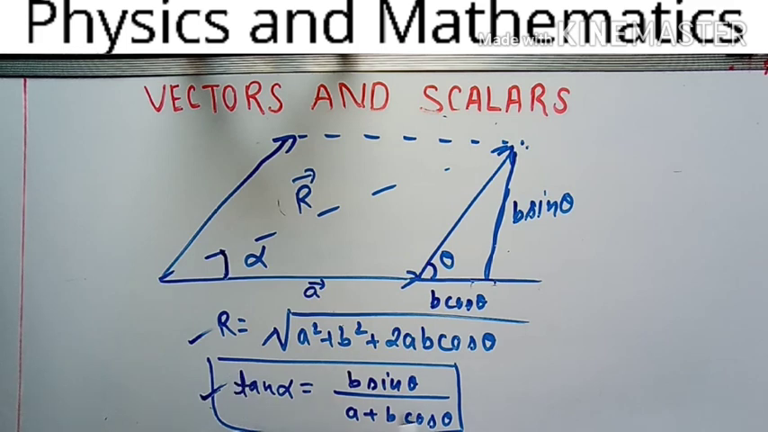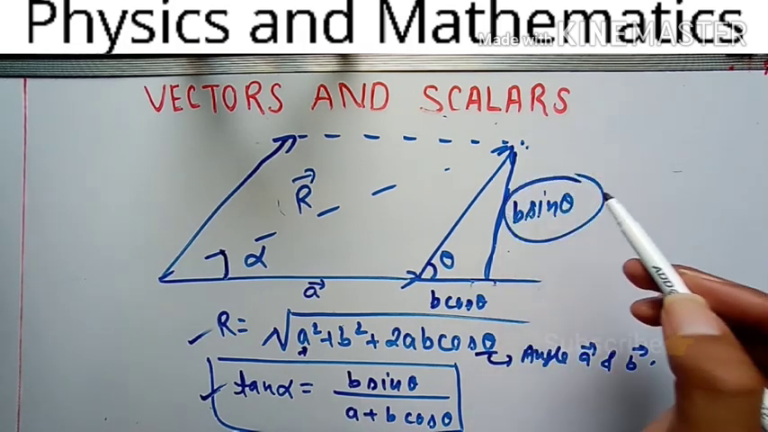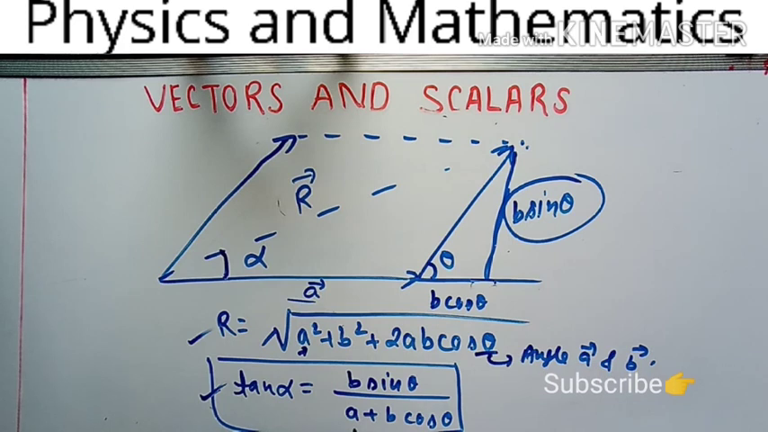Now how to memorize the formula? This is so simple. For memorizing it, you have to look here. This is the square of magnitude of the first vector, this is the second, and this is 2AB cos theta. What is theta? Theta is the angle between the A vector and the B vector. Do you understand this? And for writing tan alpha, you have to write B sin theta. Remember this one, B sin theta upon the base A plus B cos theta. So this is so simple. Let's solve a question based on this concept so that it will be more clear to you.